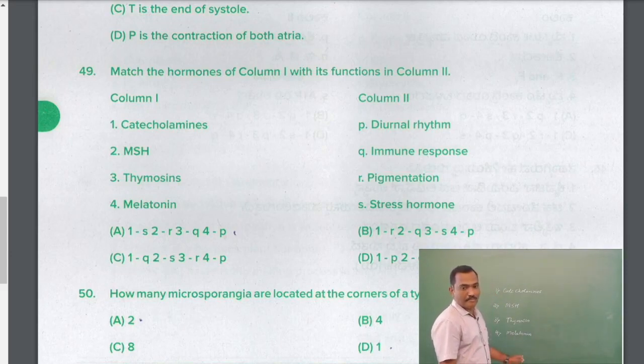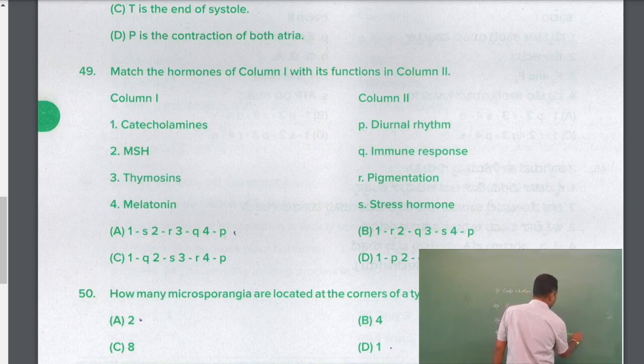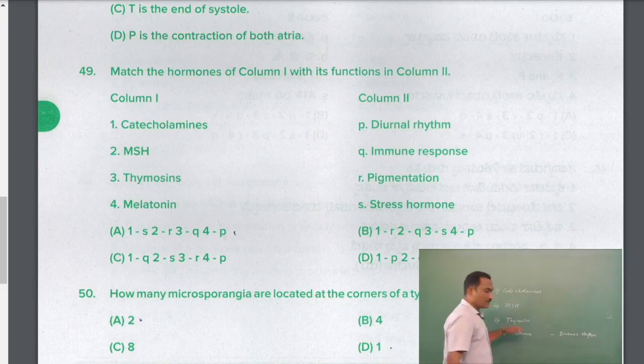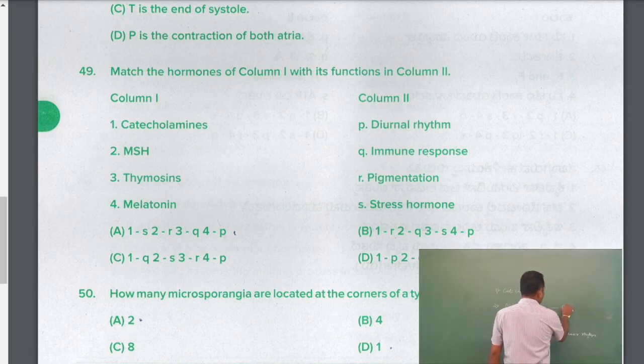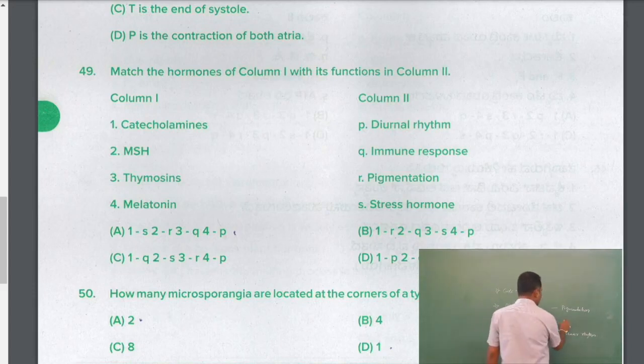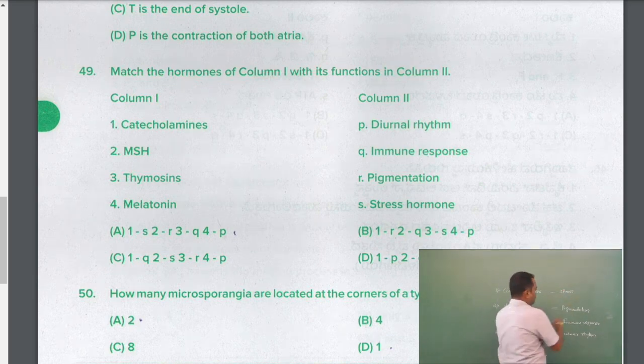So melatonin is a hormone which maintains diurnal rhythm. MSH is for melanin pigmentation, and thymosin is for immune response. Catecholamine is the stress hormone.